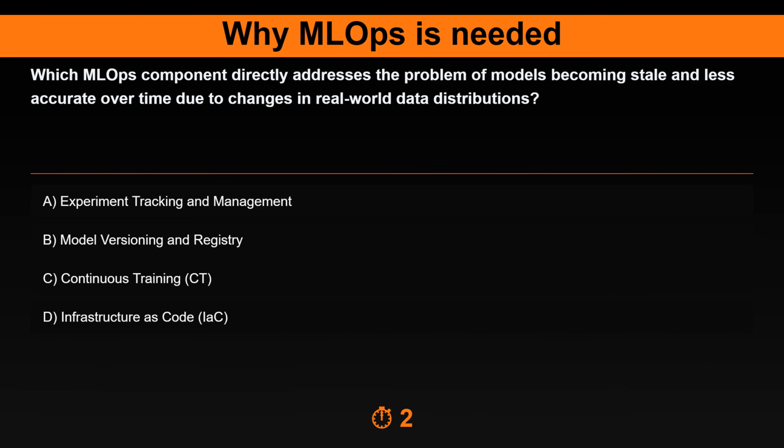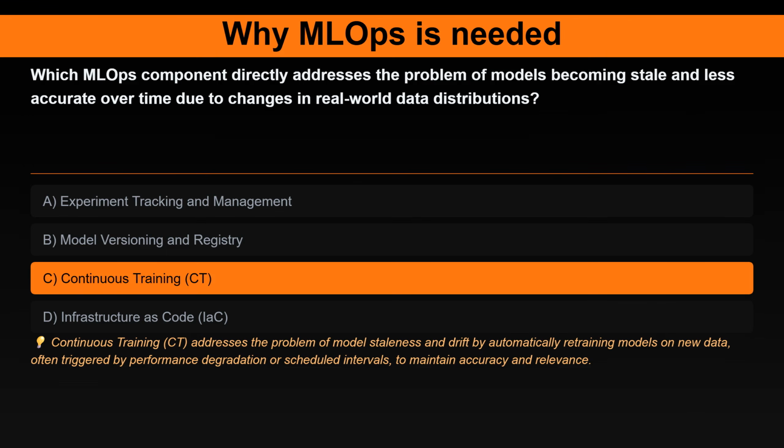The correct answer is continuous training, CT. Here's the explanation. Continuous training, CT, addresses the problem of model staleness and drift by automatically retraining models on new data, often triggered by performance degradation or scheduled intervals, to maintain accuracy and relevance.